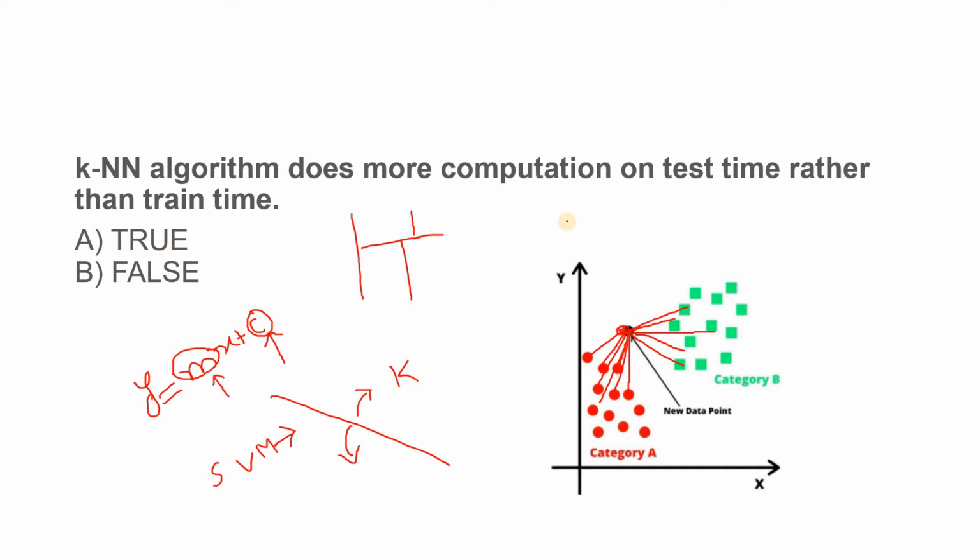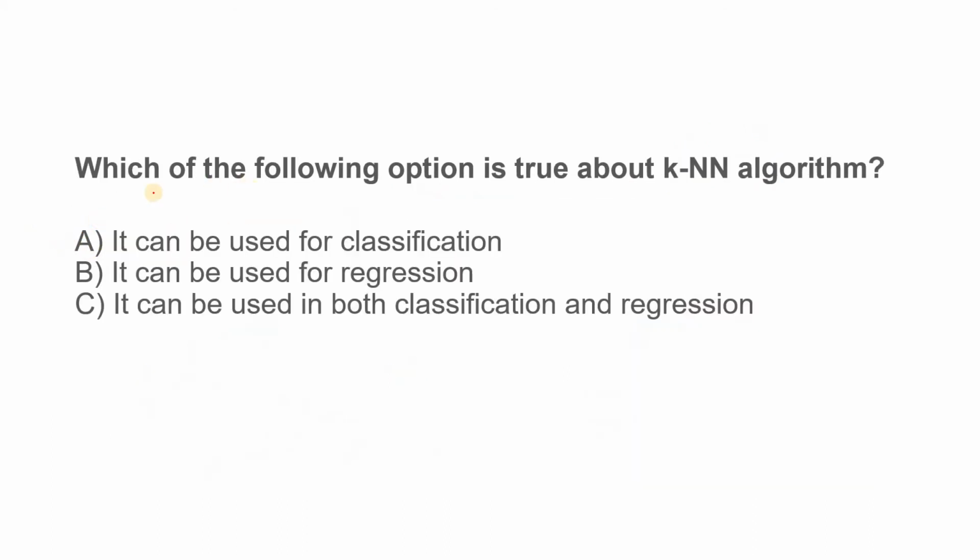This is a very important concept: the KNN algorithm requires more test time than train time, because it is a lazy learner, and you can explain it like this. In the training time it just stores the dataset in memory and never computes anything, but whenever a test data point comes, the actual computation starts. So more test time than training time, so the answer is true. Okay, next question, let us go.